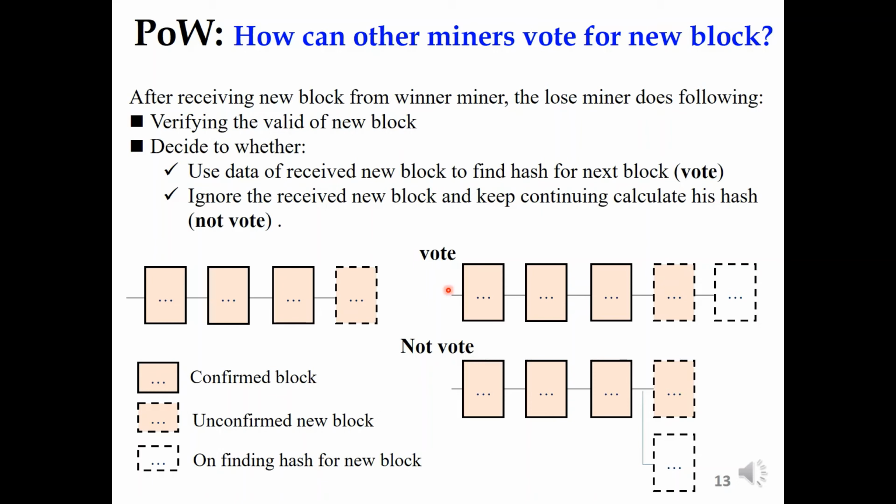If he votes, he will use this result to calculate and find the new hash for a new block. But if he does not vote, it means that he ignores this block. He still continues his work by calculating the hash of a new block, but ignores this received block.